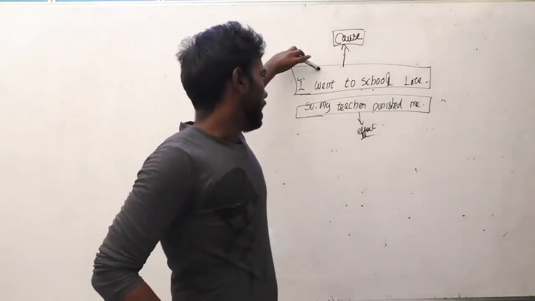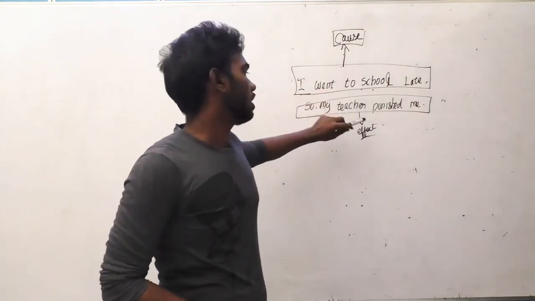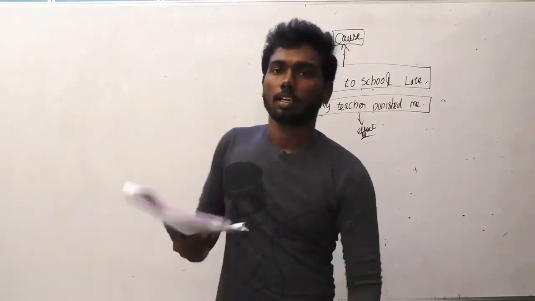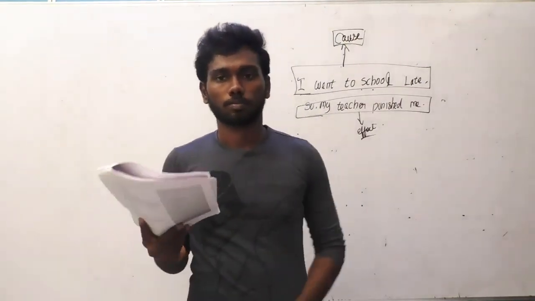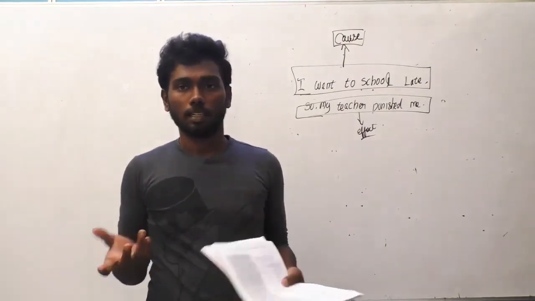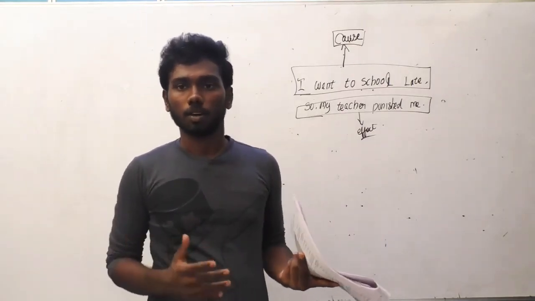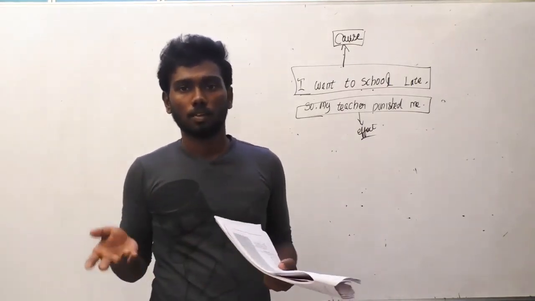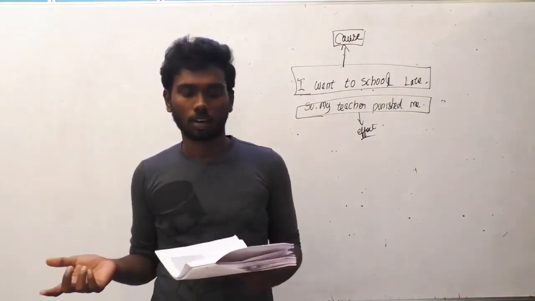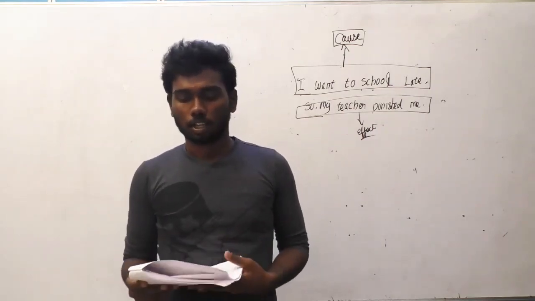One thing has happened initially, and as a result of that, you got something there, and that is called effect. So crime is to what? What is the effect of crime? Generally, nobody is a criminal when he is born. He might have done some mistake, and for that he became a criminal. So if he is a criminal, he will get what? He will get punishment. So that is the answer option here.